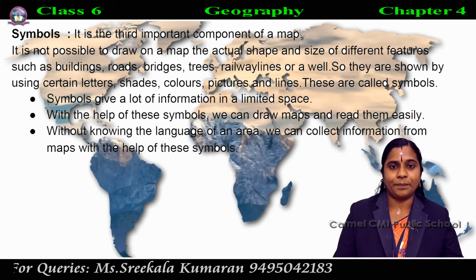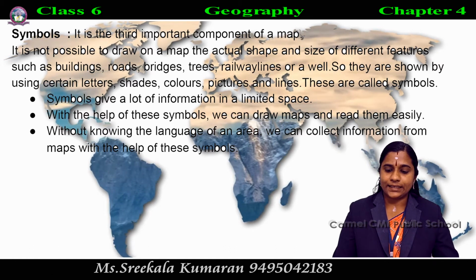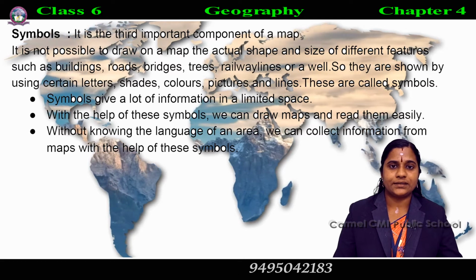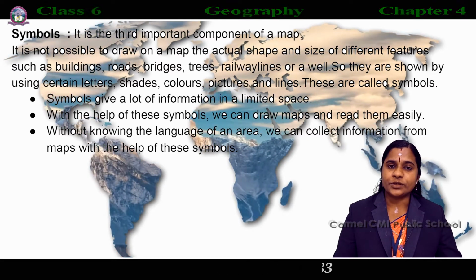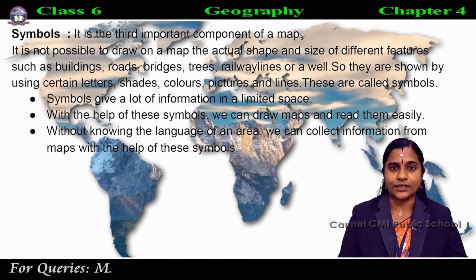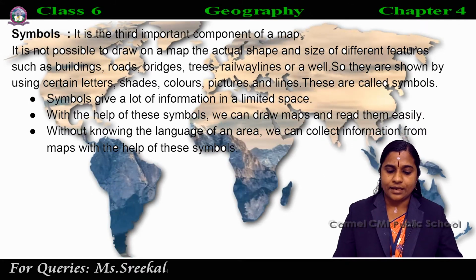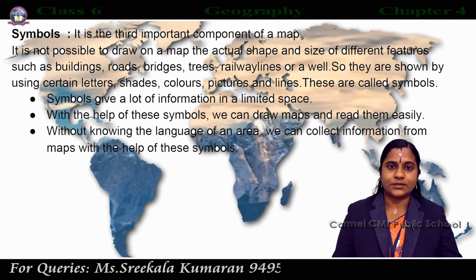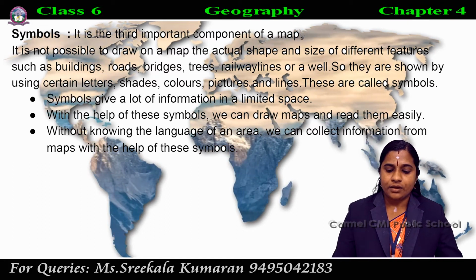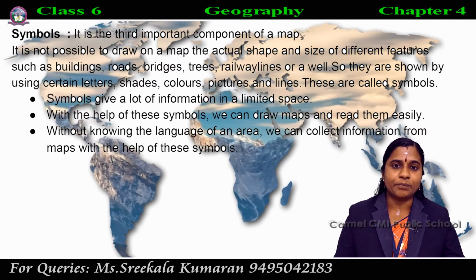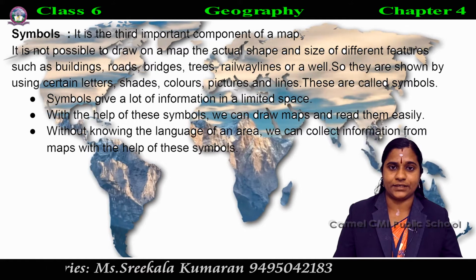Next are the symbols. The third important component of a map is the symbols. It is not possible to draw on a map the actual shape and size of certain features like buildings, roads, bridge, railway lines or a well.